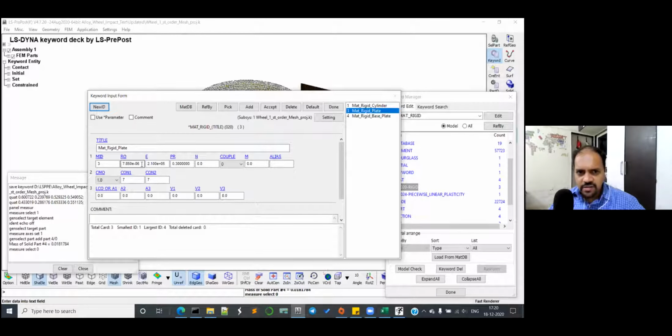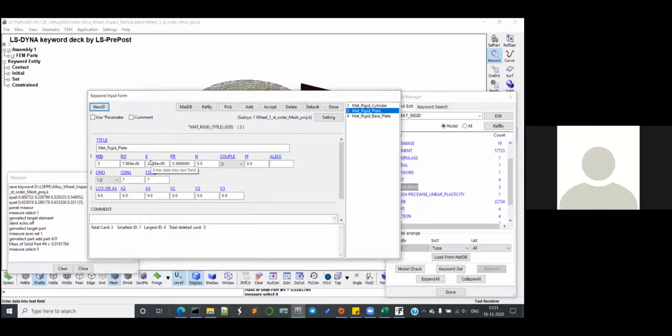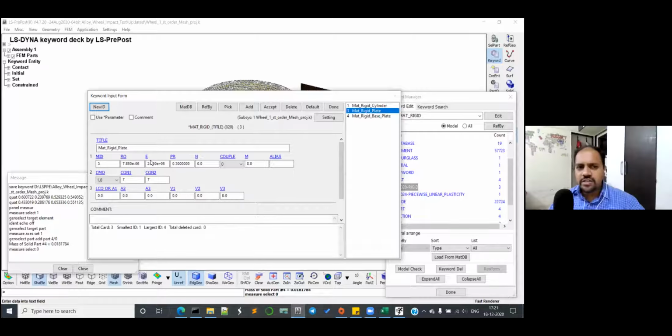I wantedly kept it because generally in Abaqus we don't give material like this for rigid, but here we need to give some density. So I have given more than aluminum and steel. Agree, but this is too high and this will create a huge mass. See, in explicit, whether it is rigid or deformable is the second part. The first part is what is the mass of that part.